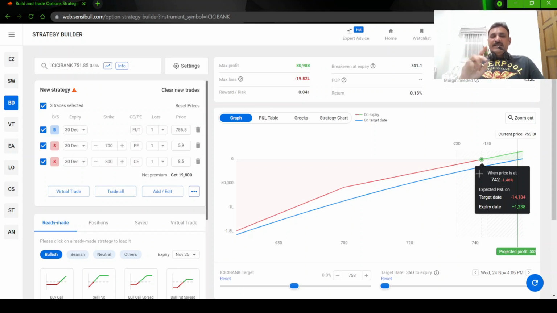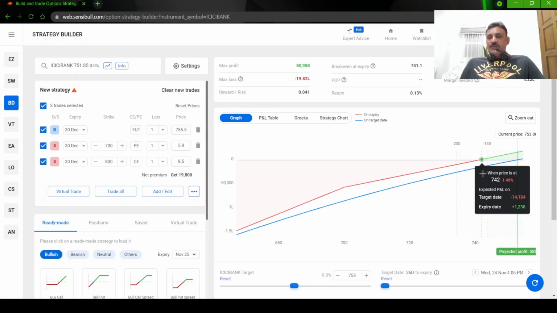You are mixing the futures and options. The options you can keep till expiry. Your MTM loss you don't have to settle every day, but for futures you have to settle MTM every day. Okay, so that is one disadvantage in doing the future. You have to take care of that.